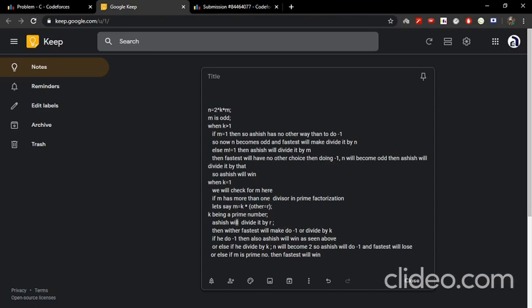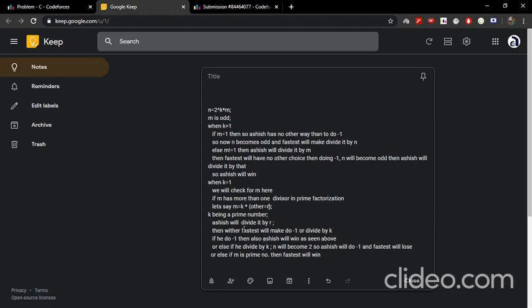Firstly, Ashishgup will divide n by r. Now for FastestFinger there are two ways: either he divides by k or subtracts 1.